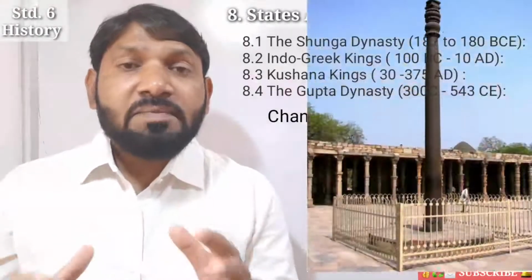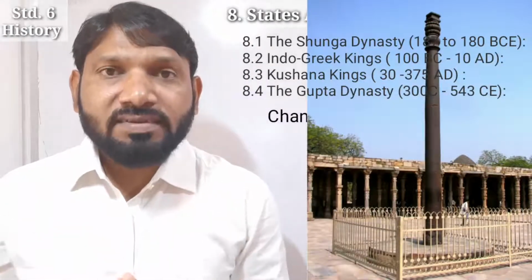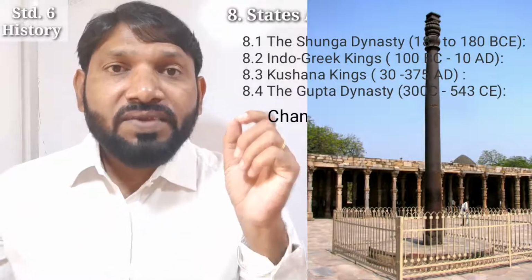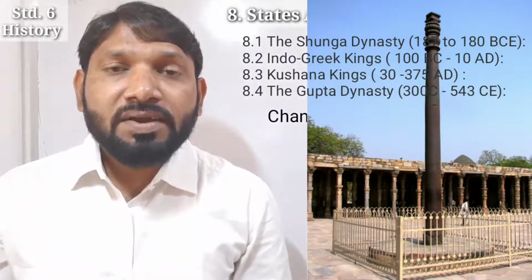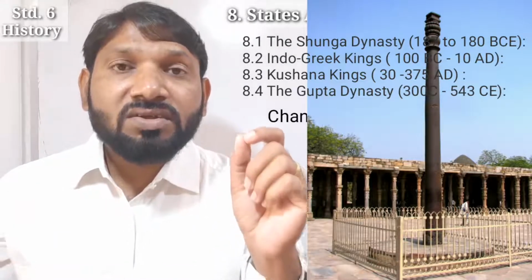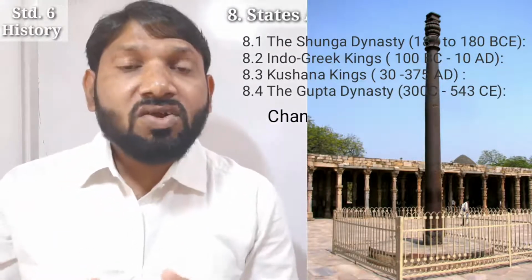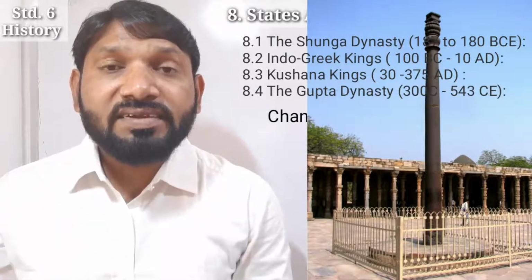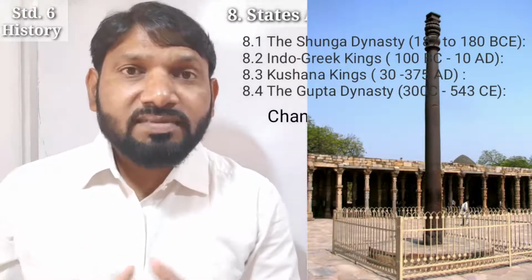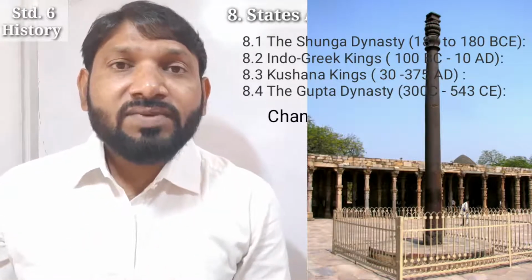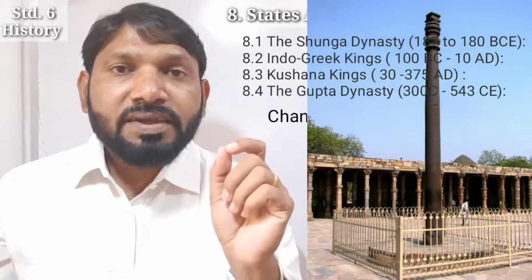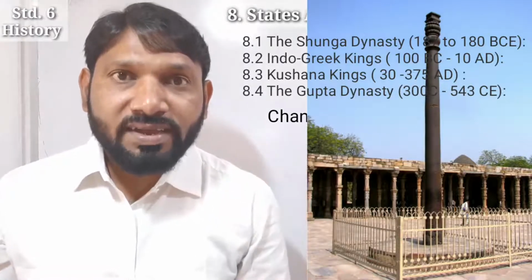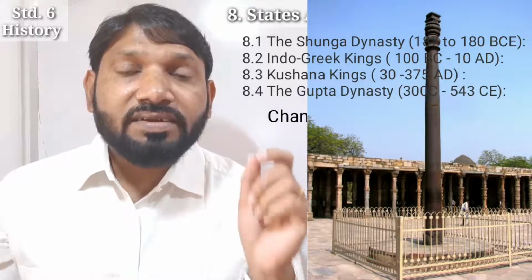Students, an iron pillar has been found at Mehrauli in Delhi. Students, the feature of this iron pillar is that it has not rusted yet. It has not rusted even in the period of the last 1500 years. Students, what do you mean by rusting or rust? Rust means when we see on iron a reddish or yellow-brown flaking coating, that is called rust. Okay, students.